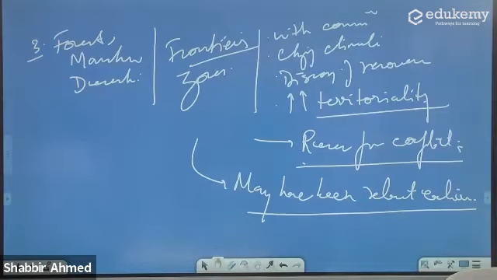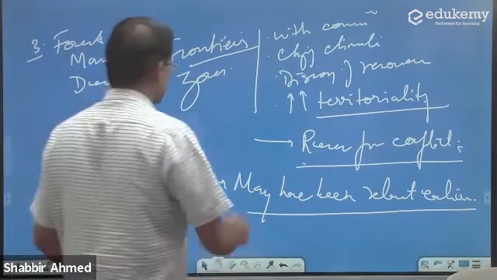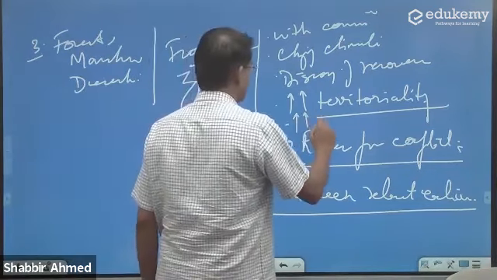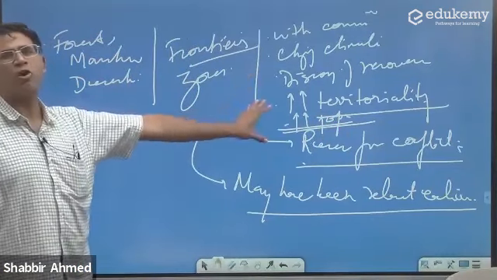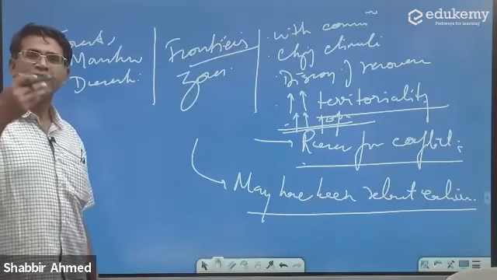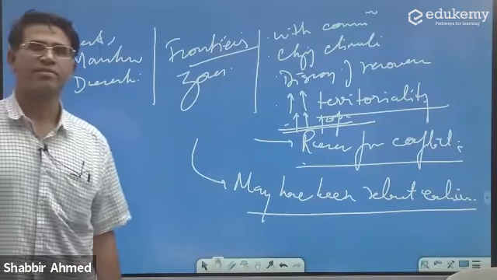Increasing territoriality means the increasing assertiveness of your land ownership. Absolutely. Increasing population also. Increasing resources, increasing population. So frontiers are no longer the basis of stable barriers.